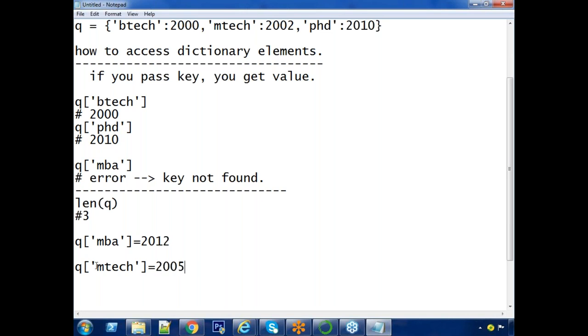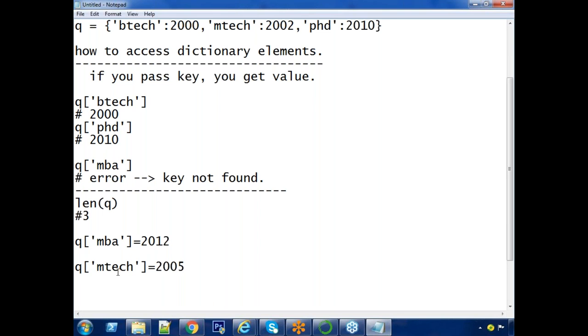That means if the given key already exists, the previous value will be overridden. That means updation will happen. Always, what is the rule, sir, for key? Key should be unique. Value can be duplicated. Understand? Here MTech is already available. MTech already existed. That's why the previous value will be updated, that means overridden.